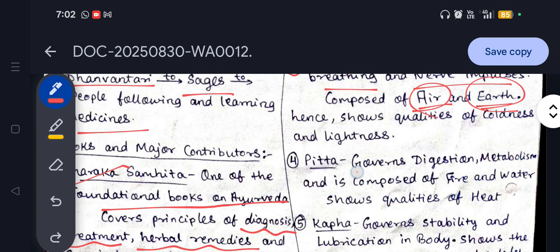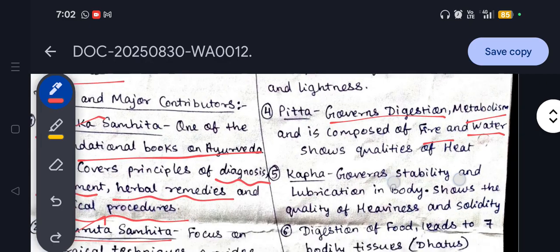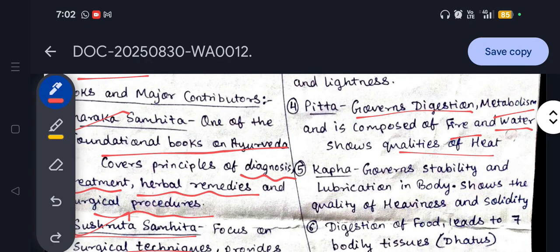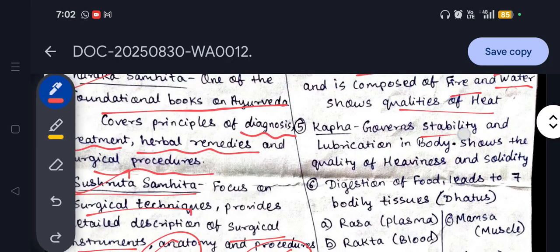Pitta governs digestion and metabolism, and is composed of fire and water. It shows the qualities of heat. Kapha dosha governs stability and lubrication in the body, and it shows the qualities of heaviness and solidity.